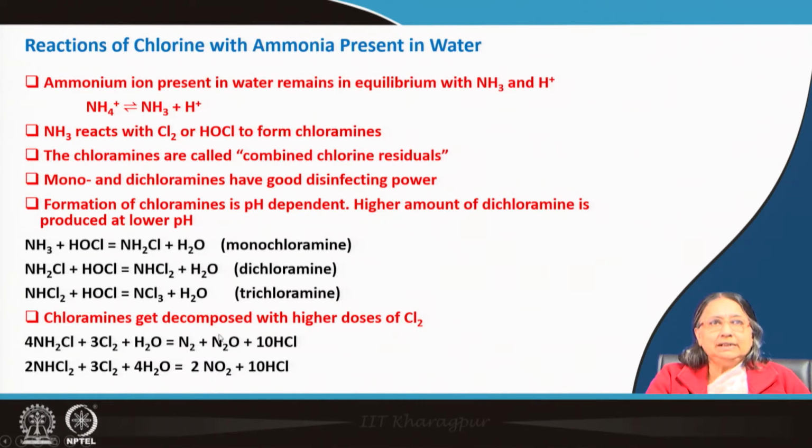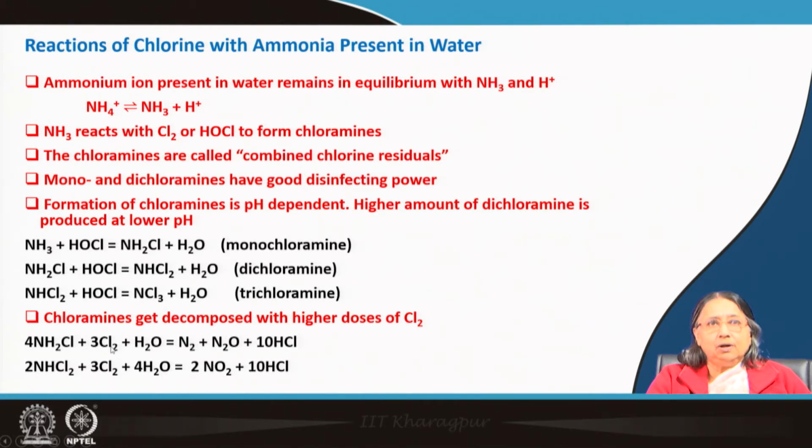Now, chloramines get decomposed. Chlorine is a very good oxidizing agent, as you have seen. If you increase the dose of chlorine, then what will happen? These chloramines also will be oxidized.